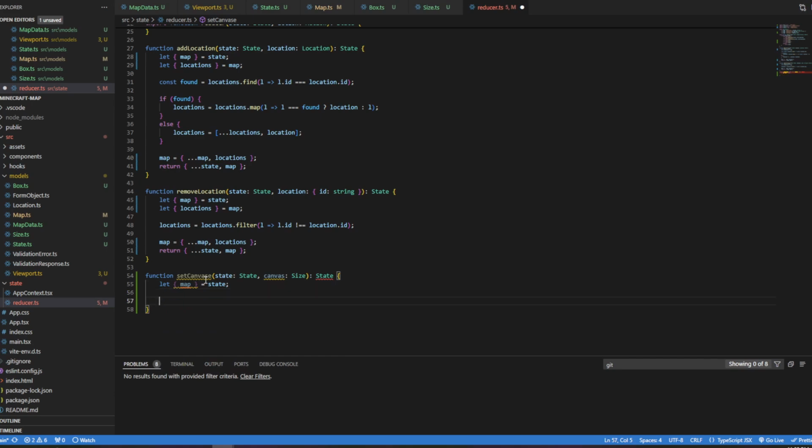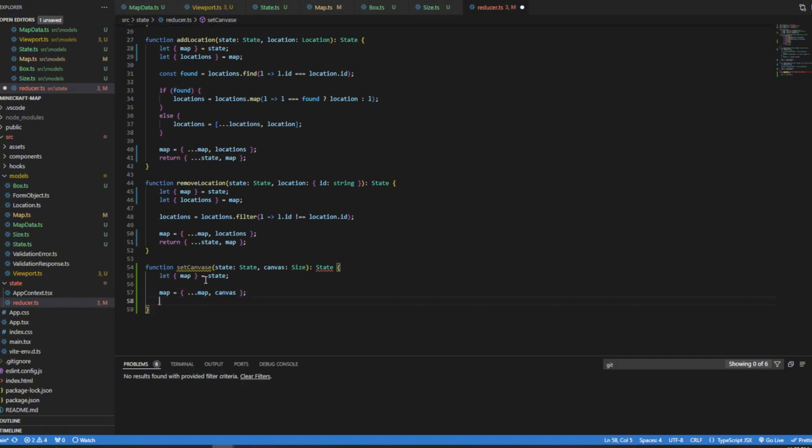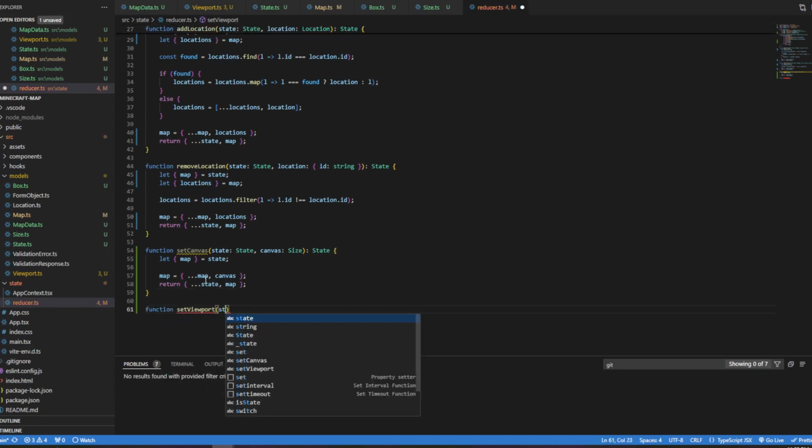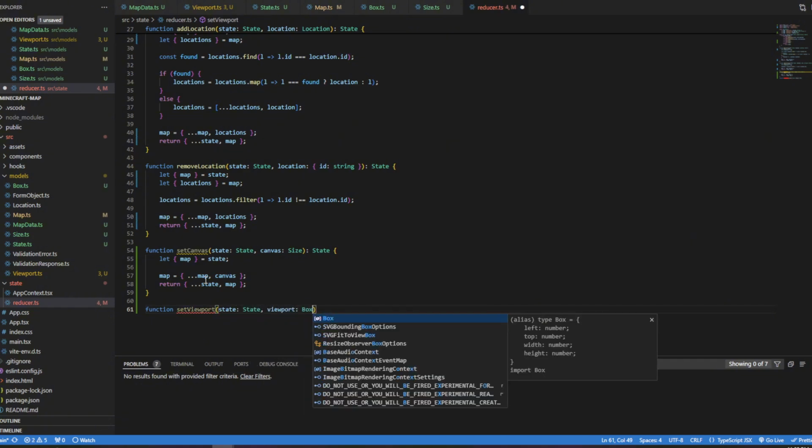All we're going to do is here we're going to say map equals map with a new canvas. And then we return state with a new map. And so that's our canvas, which it should be canvas, not canvas. There we go. Then we need function set viewport. It's going to be state of type state and viewport of type box.